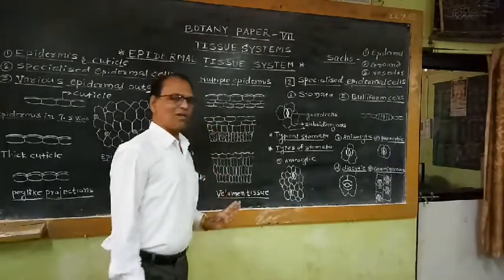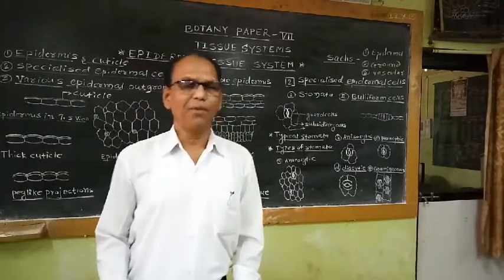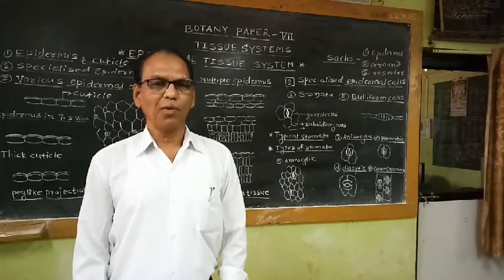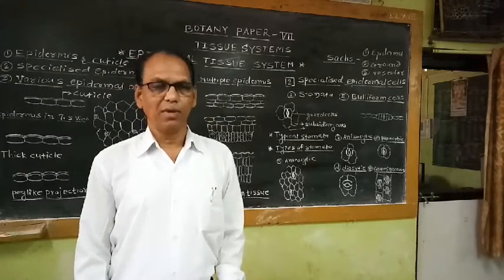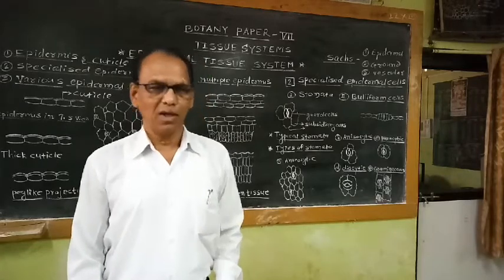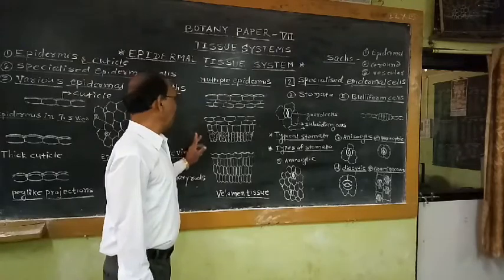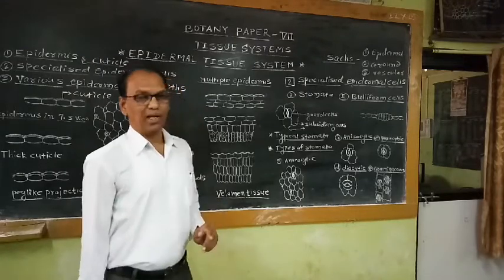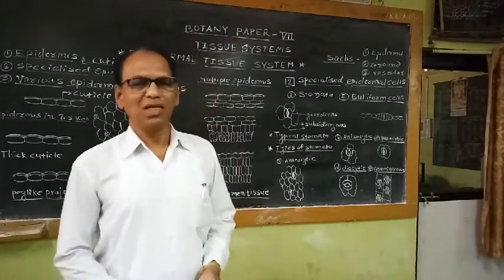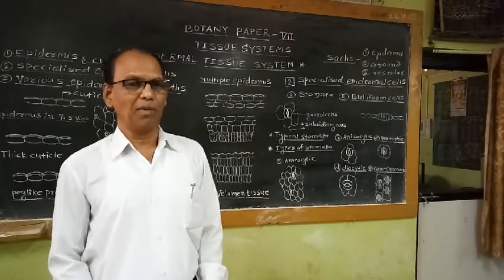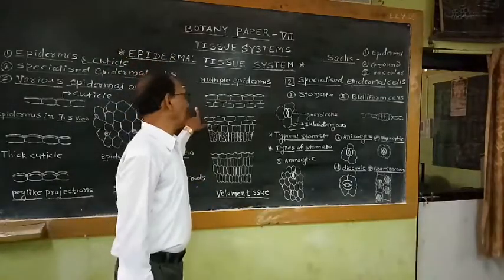So other examples are also available in nature. For example, in Abyssinia, the epidermis is multi-layered. In Peperomia, the layers of epidermis are 13 to 14. That means in Abyssinia, Rhizophora, Begonia, Nerium and Peperomia, the epidermis is multi-layered. So in some plants, the epidermis shows many layers.